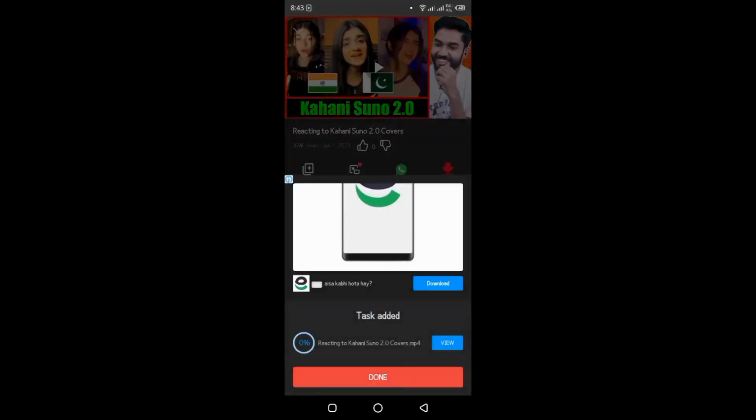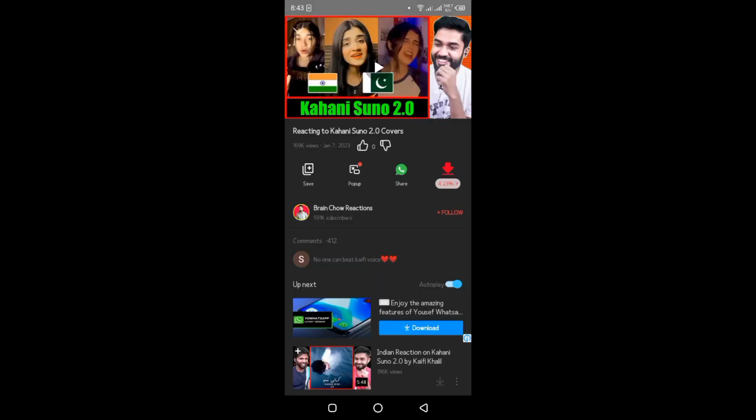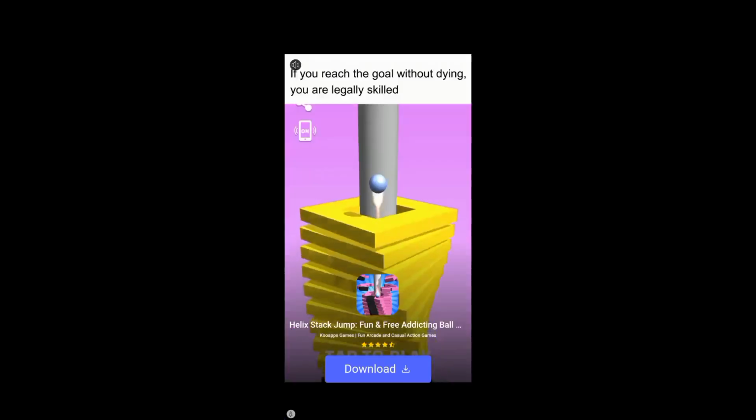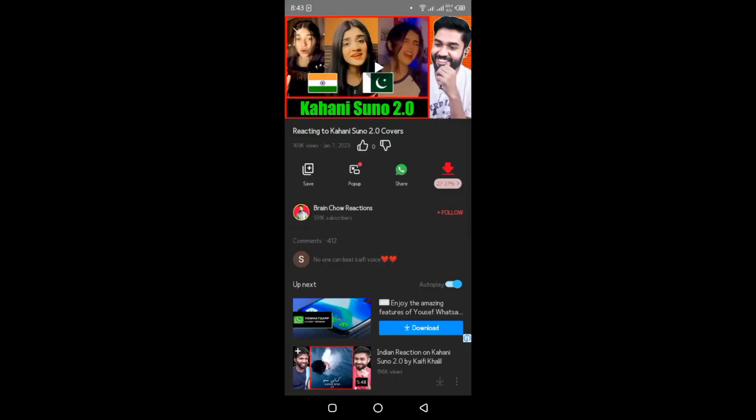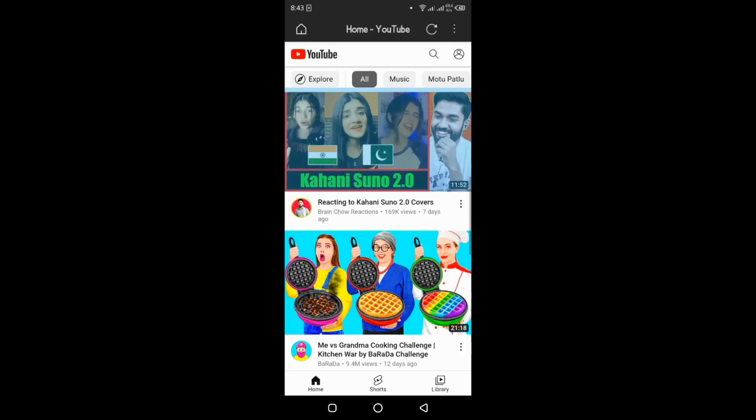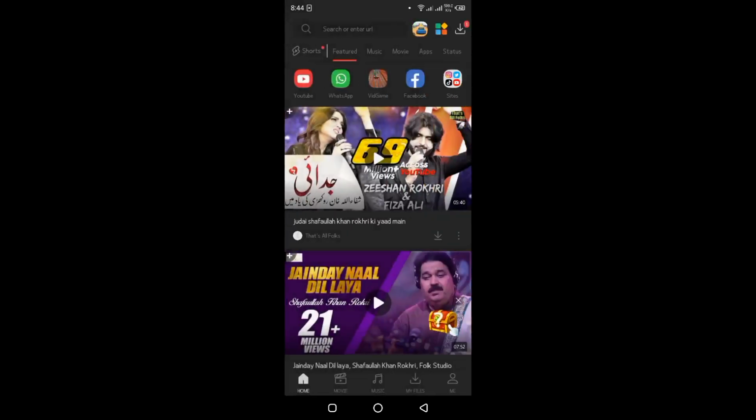And here you can see the task is added, and you just have to tap on done, and just leave it like this. Then you just have to go to your home page, and on the top right of the screen you see this downward arrow, and you can click it.